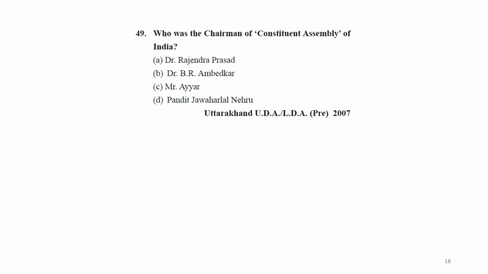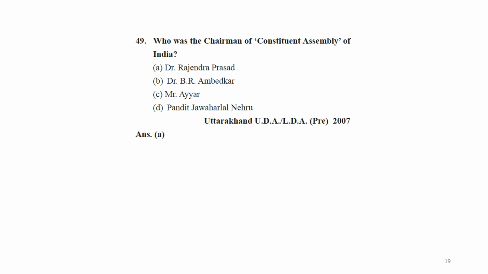Next, who was the chairman of the Constituent Assembly of India? You can see they are repeating the same question in different exams in different forms, but the answer will be the same. Dr. Rajendra Prasad, Dr. B.R. Ambedkar, Mr. Iyer, Pandit Jawaharlal Nehru. So again, it's A. You know that they elected Dr. Rajendra Prasad as chairman. So the answer is A.